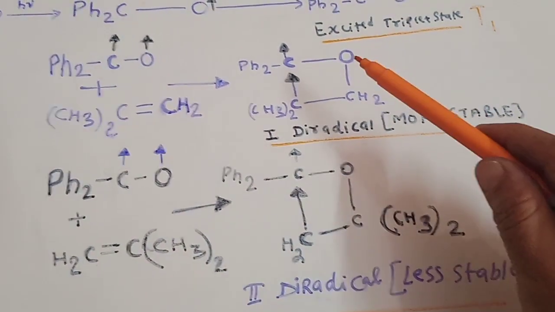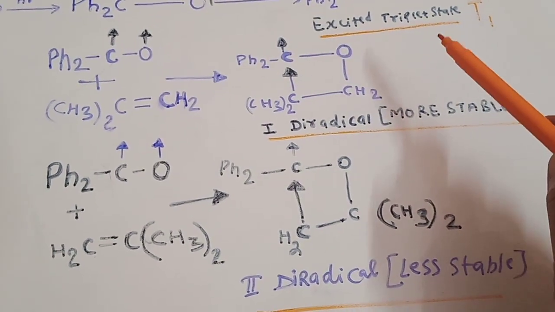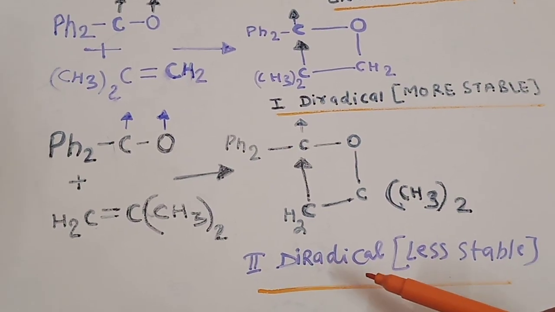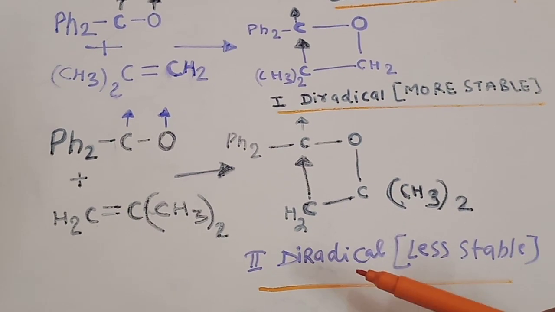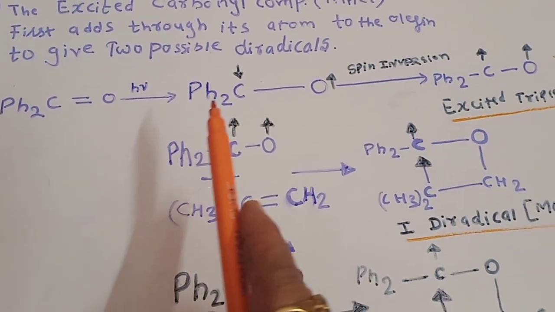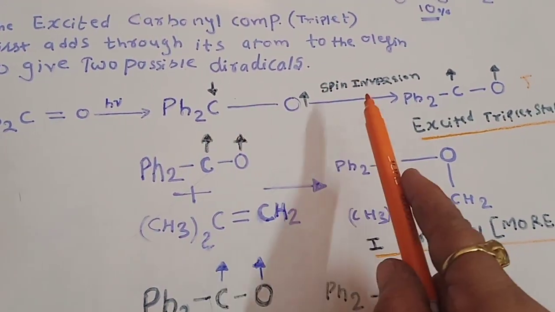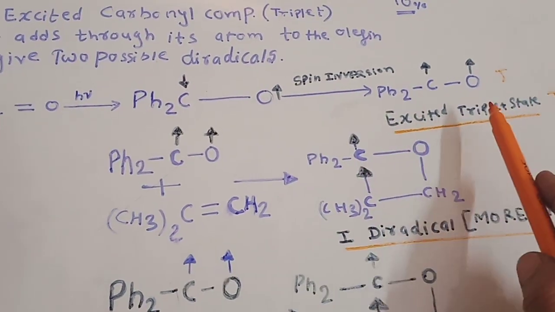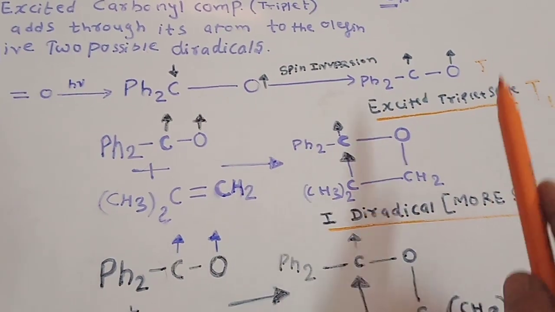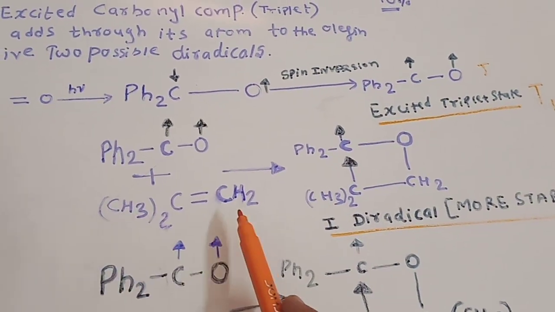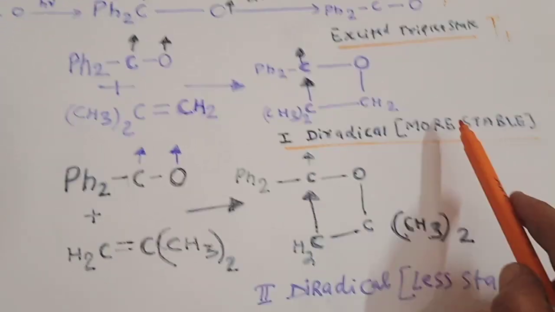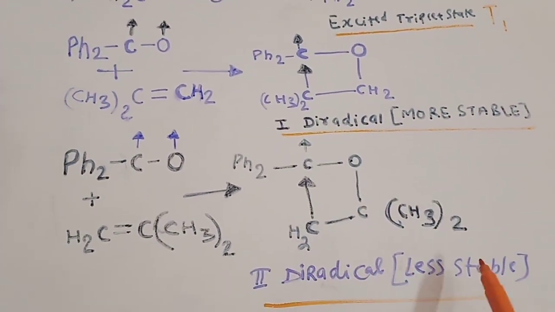If it combines in this manner, it can form our 90% stable product, and if it combines in this manner, it will give us the less stable product. Now again we can see this first step. Our benzophenone molecule gets excited, and the singlet excited state after spin inversion changes to the triplet state. This triplet state reacts with the isobutene molecule to form two products: the first diradical is more stable, and the second diradical is less stable.